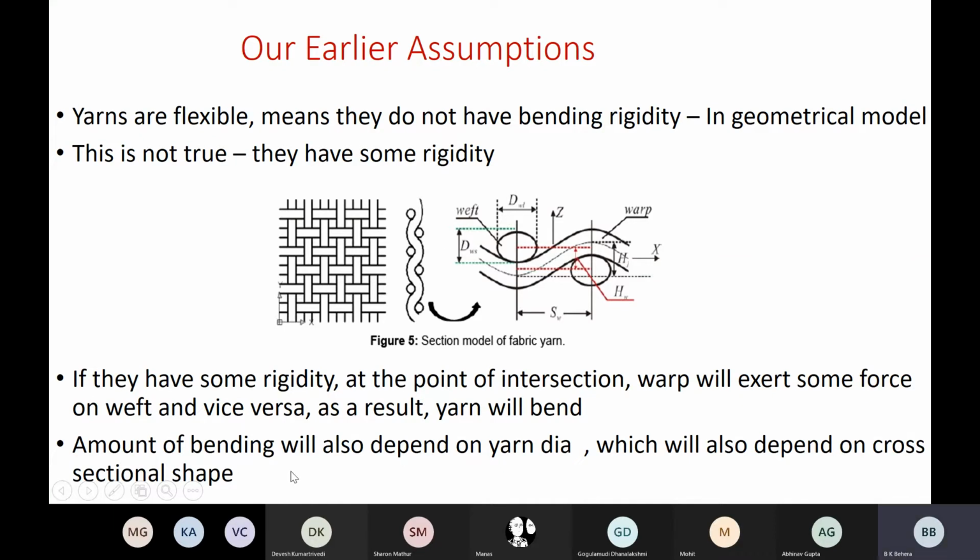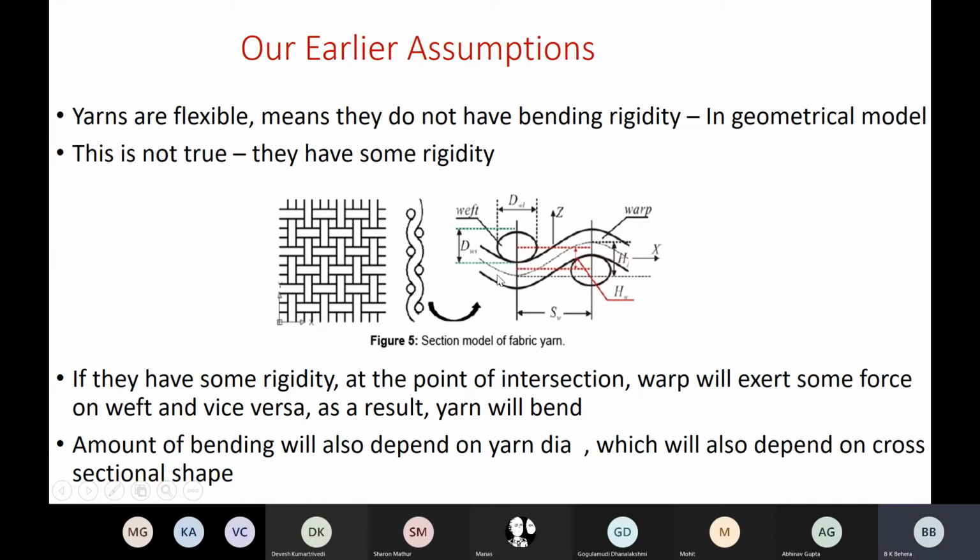The amount of bending, how much it will bend, will depend on the diameter of the yarn, which will also depend on cross-sectional shape, that we have discussed yesterday also.